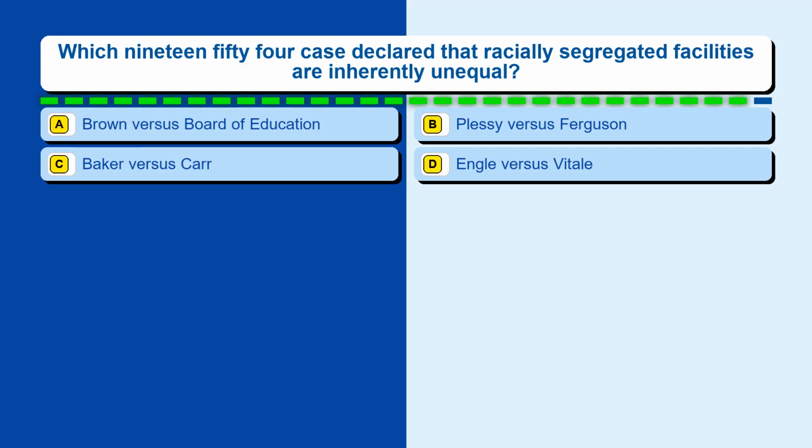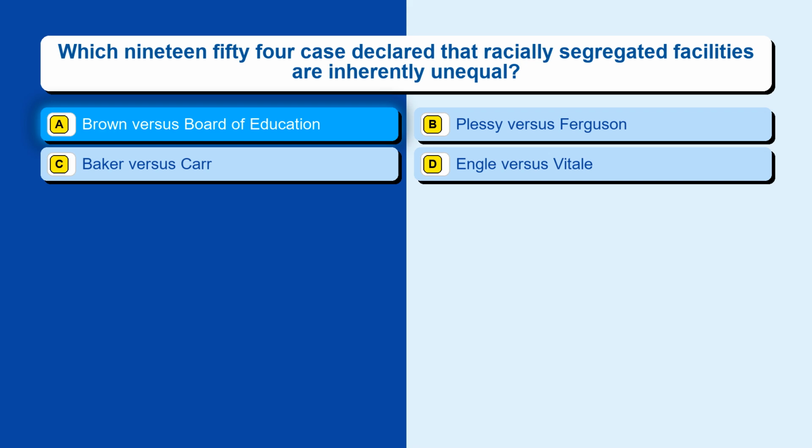Question 75. Which 1954 case declared that racially segregated facilities are inherently unequal? Option A, Brown v. Board of Education. Option B, Plessy v. Ferguson. Option C, Baker v. Carr. Option D, Engel v. Vitale.